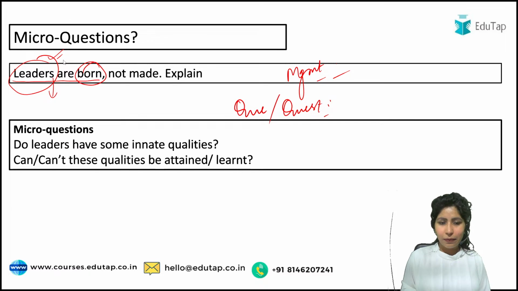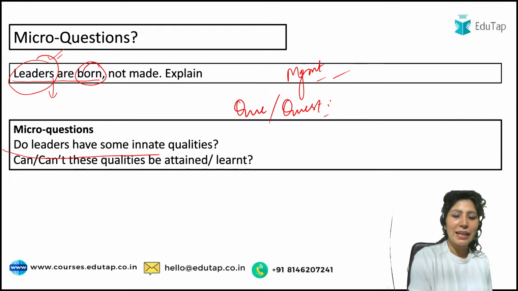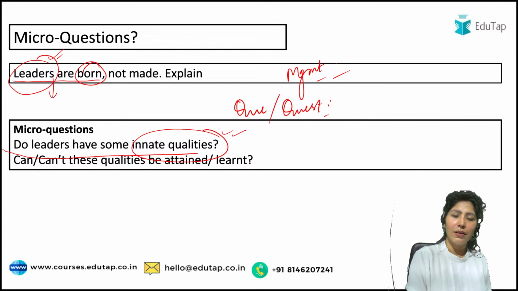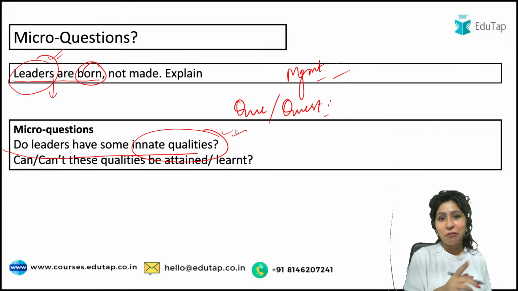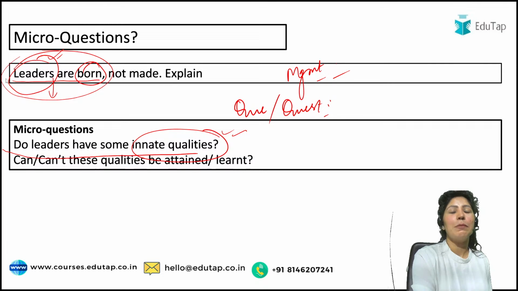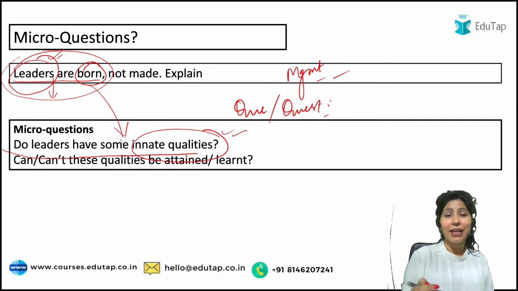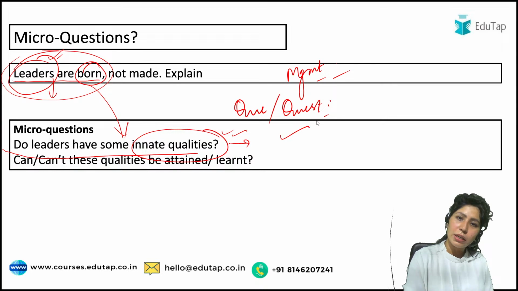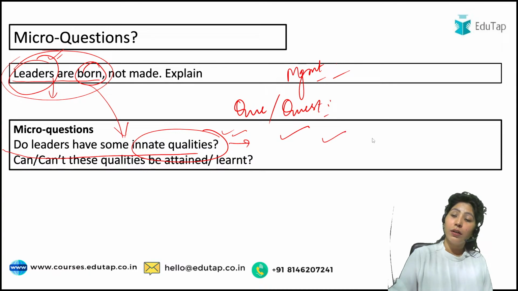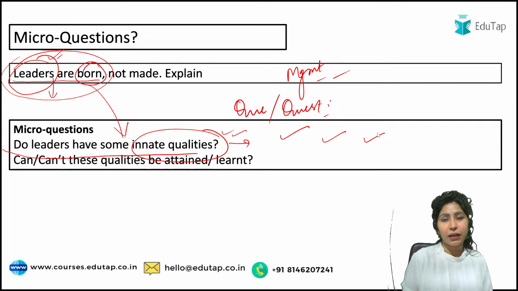So basically, the first question is, do leaders have some innate qualities? This is something you have to justify here, because that is a statement being given. If yes, then what are those innate qualities? Is there any theory, or is there any example regarding those innate qualities? So that would be part of your answer.